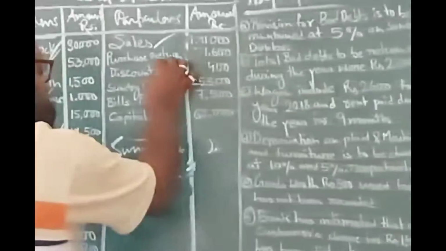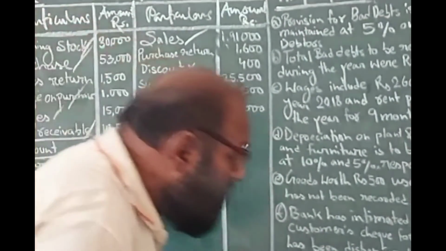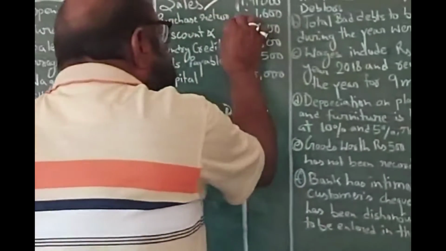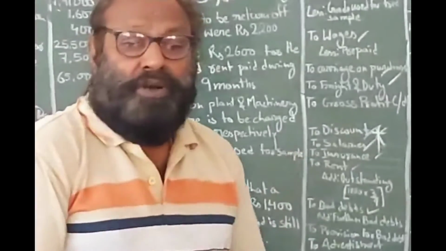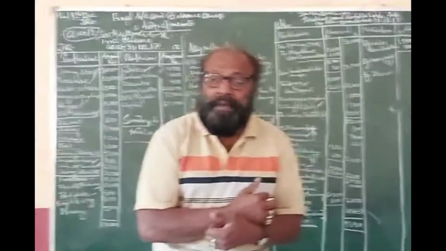Then discount. Discount is on the debit side as a loss. Now discount credit. The credit discount means you are getting the benefits when you are making the payments. Okay, you are getting the financial benefits for making the payment.